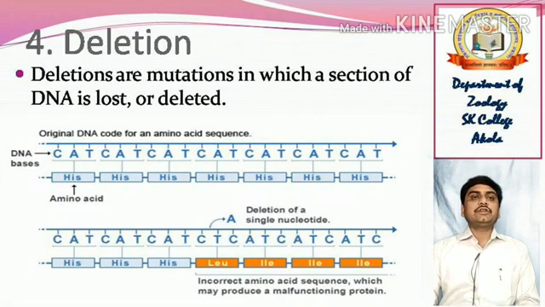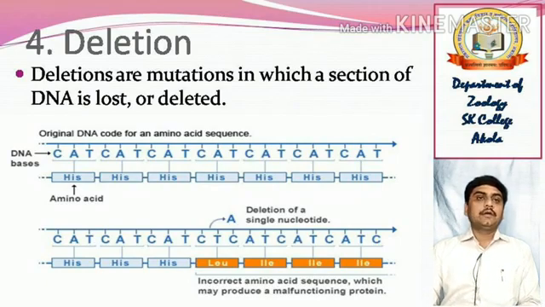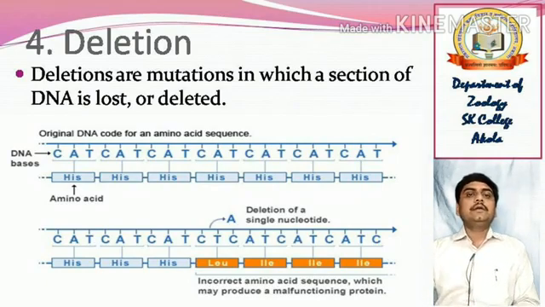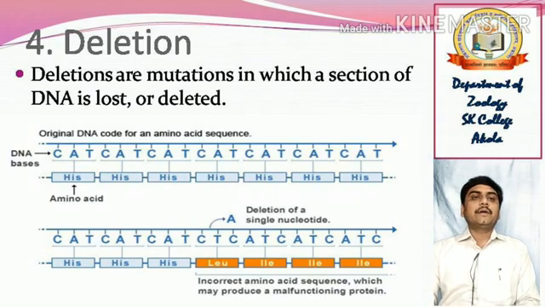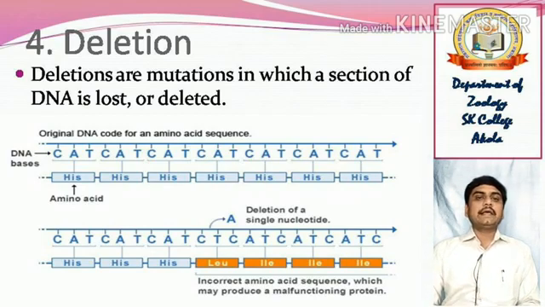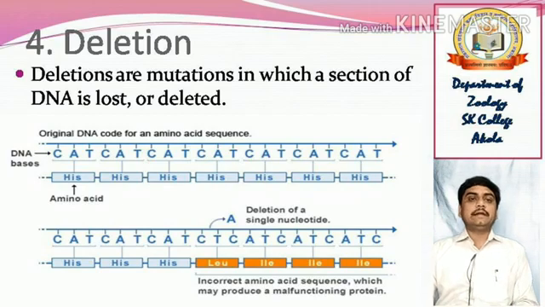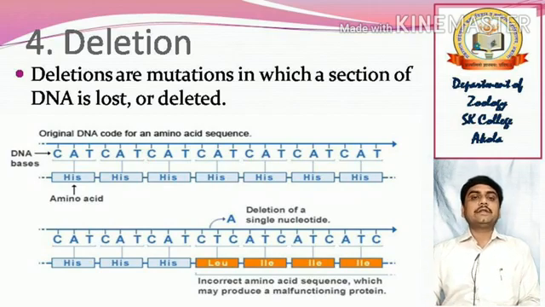Then the deletion. Deletions are mutations in which a section of DNA is lost or deleted. Very simple. In a particular sequence, if any of the code gets lost or deleted, it may cause an incorrect amino acid sequence, which may produce a malfunctioning protein.